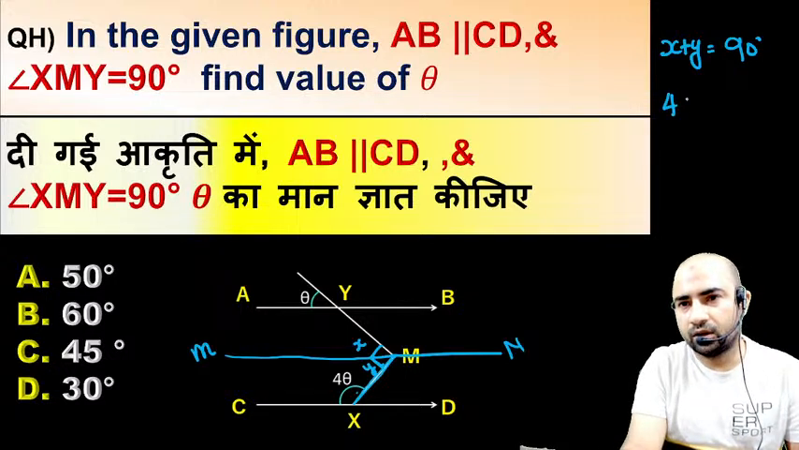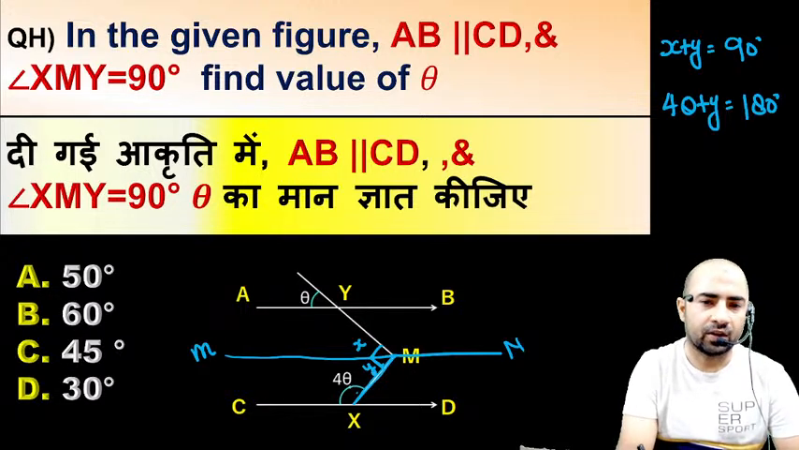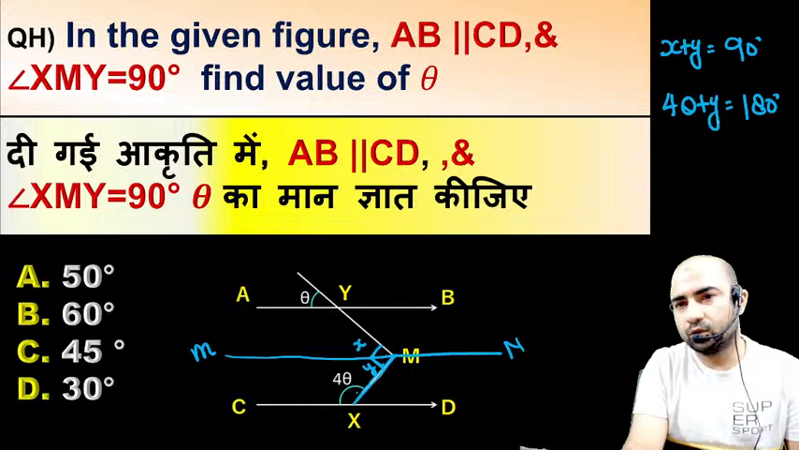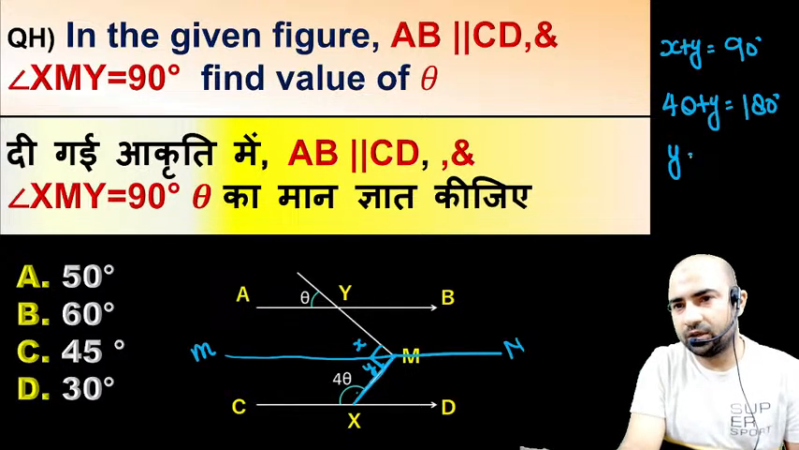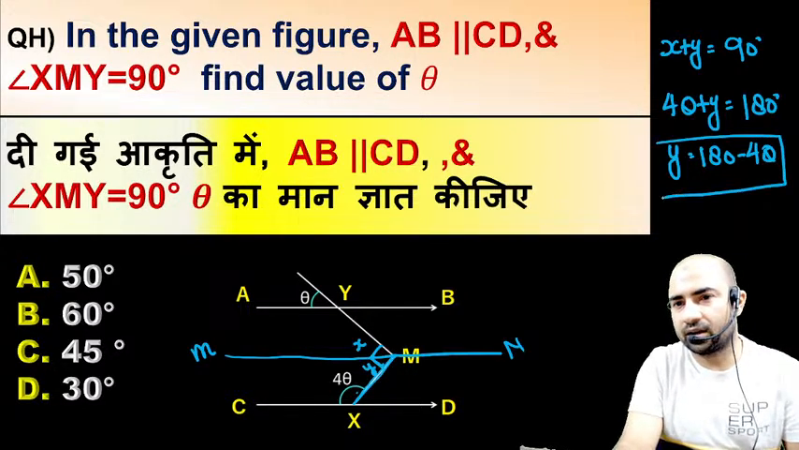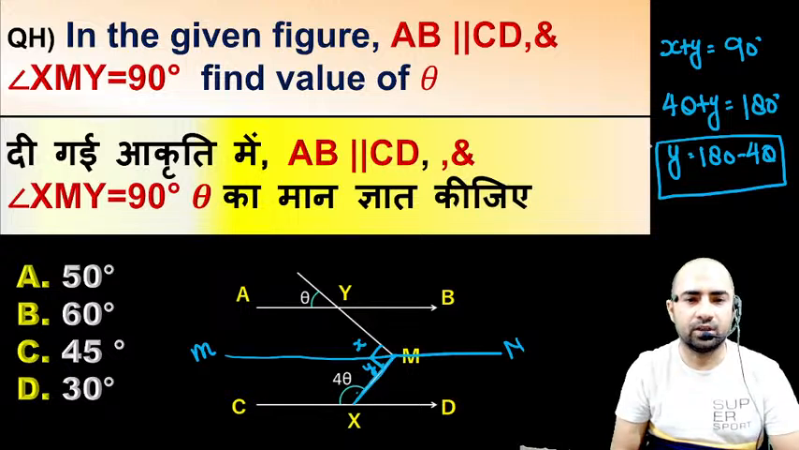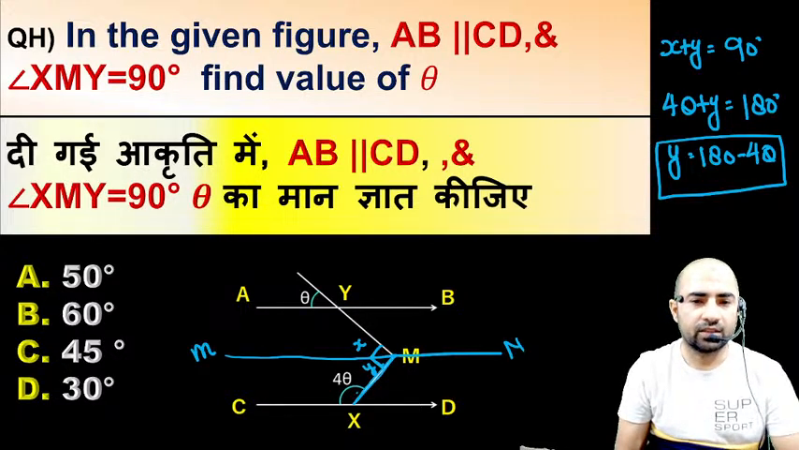So this 4 theta plus y will give you 180 degrees. This is the linear pair. 4 theta plus y is equal to 180 degrees, linear pair. Now you can find out the value of this y. So y would be equal to 180 minus 4 theta. Yes or no? This y is equal to 180 minus 4 theta.